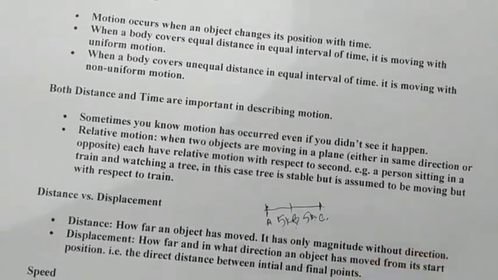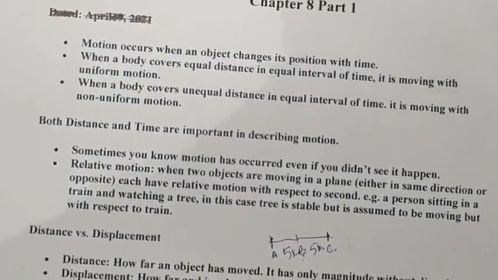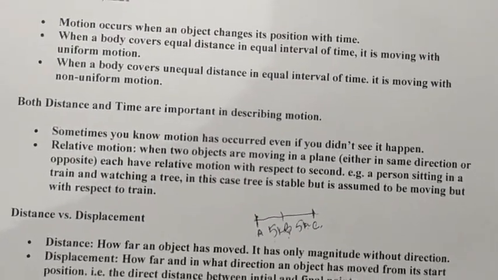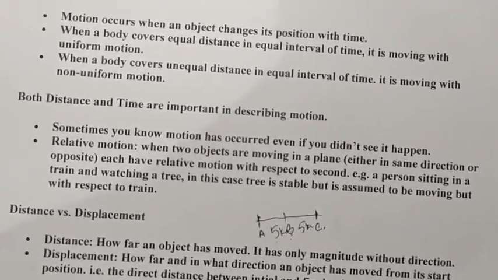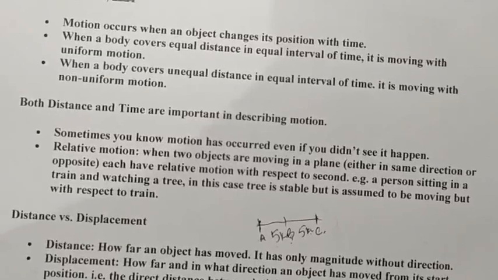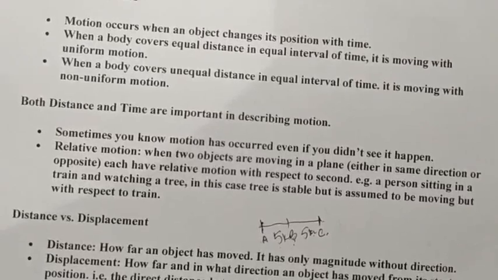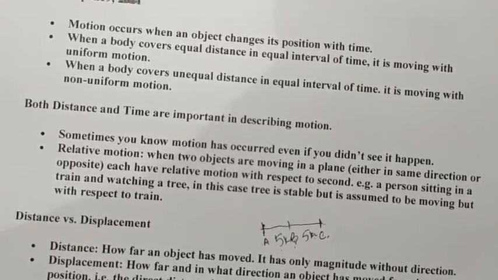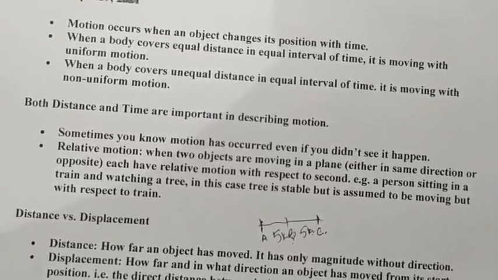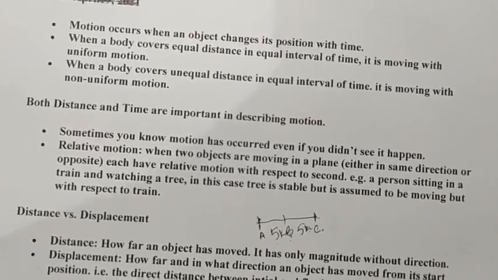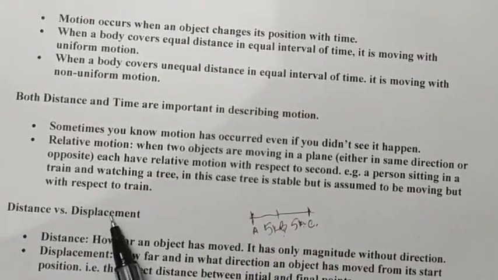After distance and displacement, the main concept is scalar quantity and vector quantity. Scalar quantities are those which have only magnitude. Like a person is moving 10 kilometer, it has only the value 10 kilometer. If we say that the person is moving 10 kilometer towards east, then it will be a vector quantity because it gives the magnitude as well as direction. Distance is a scalar quantity and displacement is a vector quantity.